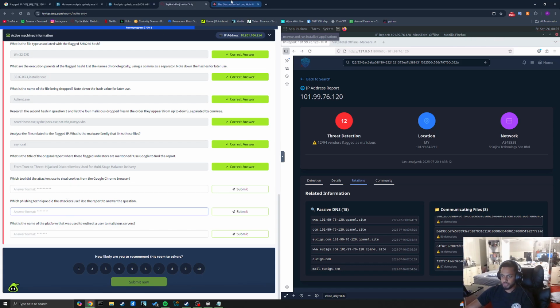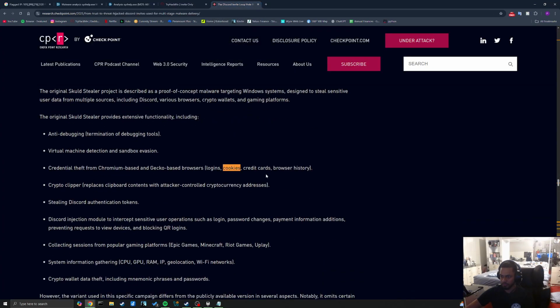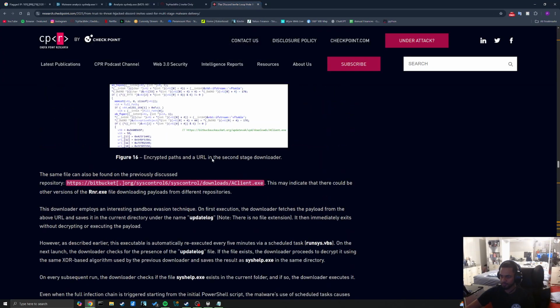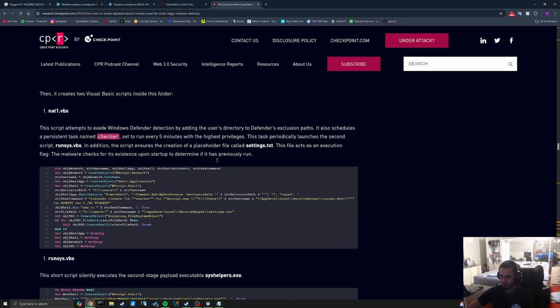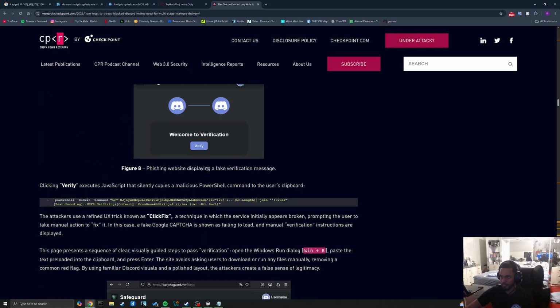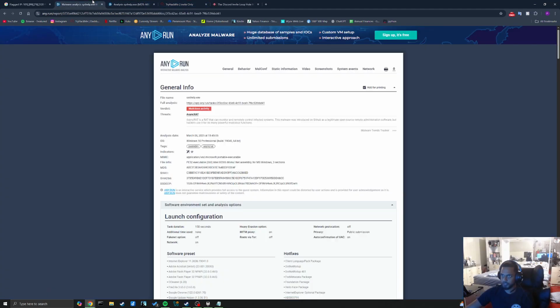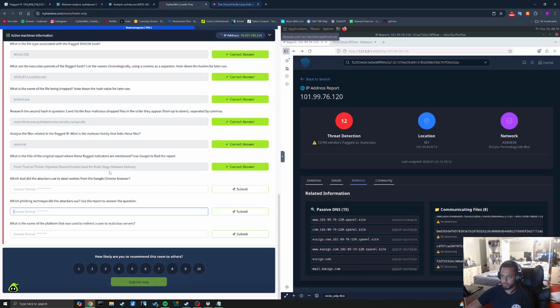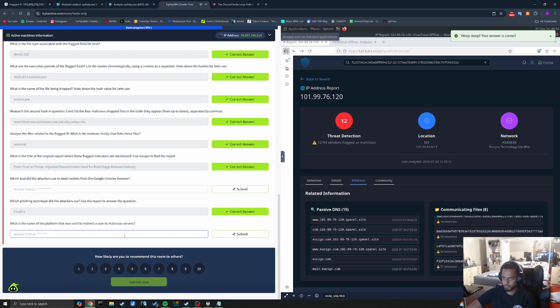What phishing technique did the attackers use? What was it? I did see that. If we go all the way back. I don't think it's ClickFix, but I'm going to try it. Oh, okay. What is the name of the platform that was used to redirect a user to malicious servers? Discord?